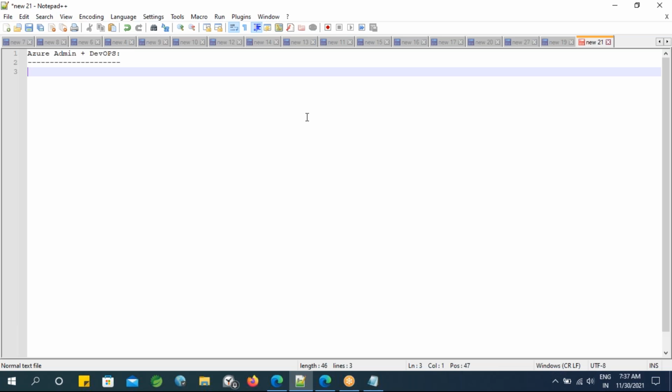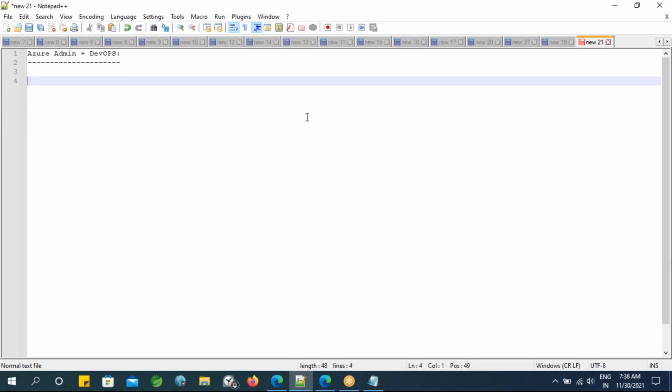Okay, so first of all, why are we going for cloud or cloud computing, or what is the necessity to go for cloud? Before cloud, what did we have exactly? Nowadays most of the companies have already moved to cloud computing platforms, different cloud computing vendors, as I mentioned. So first we will discuss the introduction to cloud.